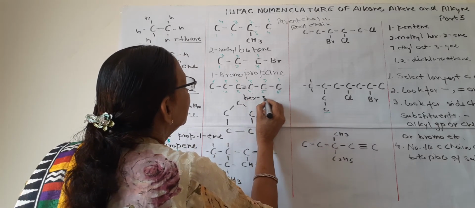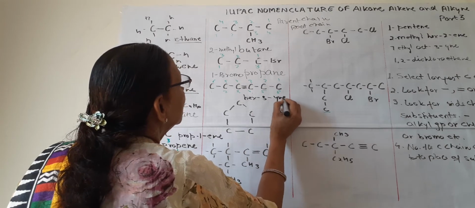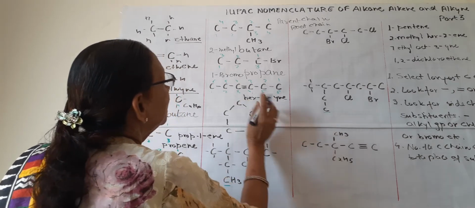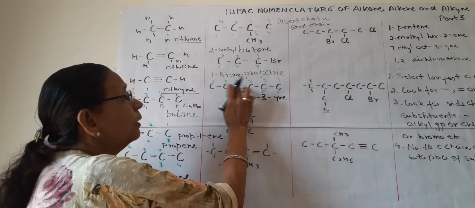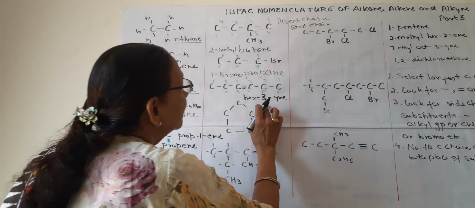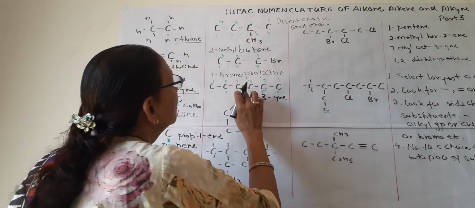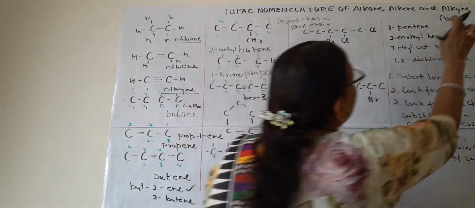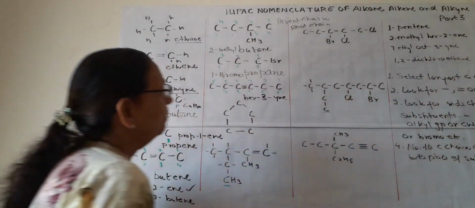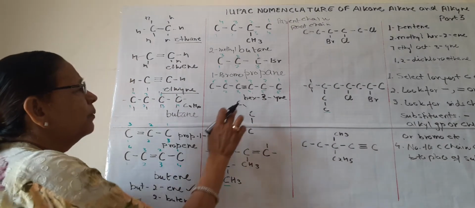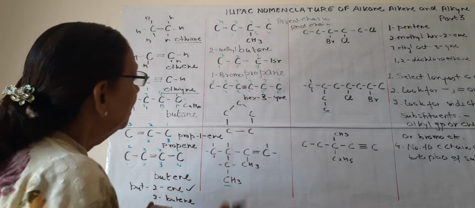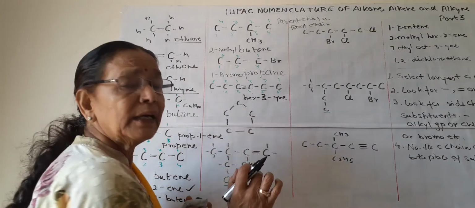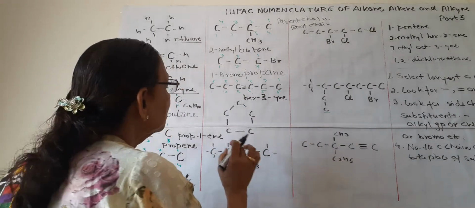Hex 3-ine. So this is the name. 3 is mentioning the position of triple bond on 3rd carbon. Hex 3-ine. Why ine? Because it is alkyne. So the name of this compound is hex 3-ine. Okay.